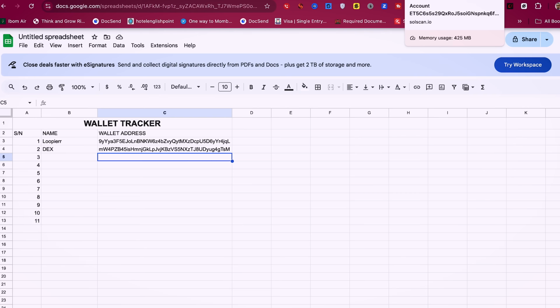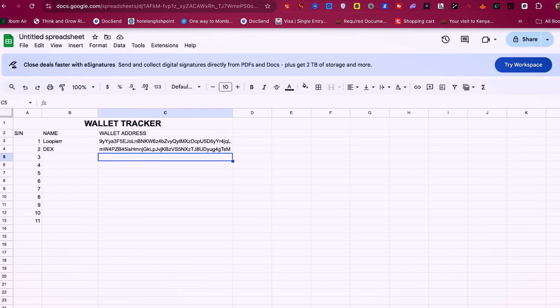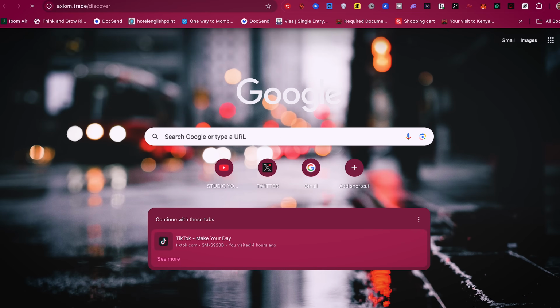So for trackers on how you can actually track when any of these persons actually buy, I'm going to recommend you use Axiom to do it.